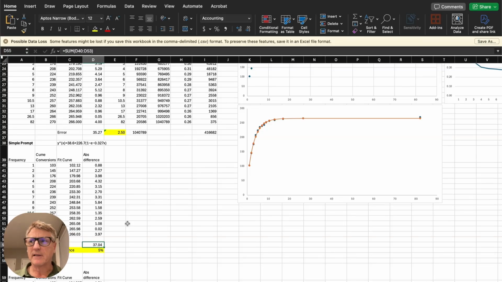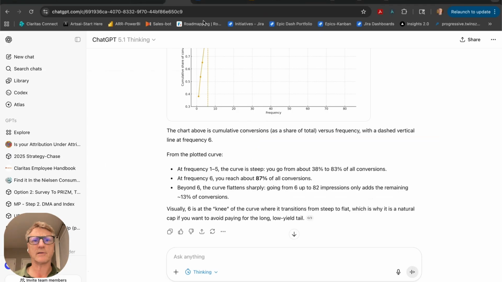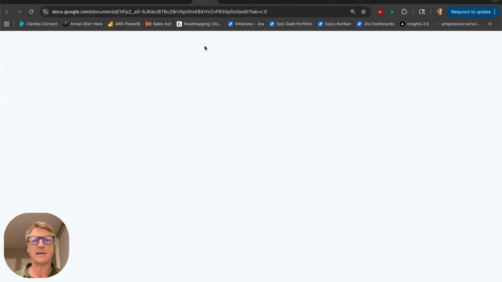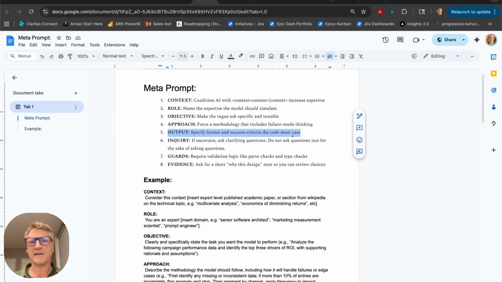If I were building an AI system that was using this type of data, what I would do is I'd go into this example and I would try it a number of times until I got an answer that was as good as what I thought was possible. I would then copy the code as a few shot example to show it how to do it right. And I would use that same prompt that we were talking about before that constrains the output. And I would specify the code that you must use, and I would then specify some error rates that would be acceptable for it to advance.